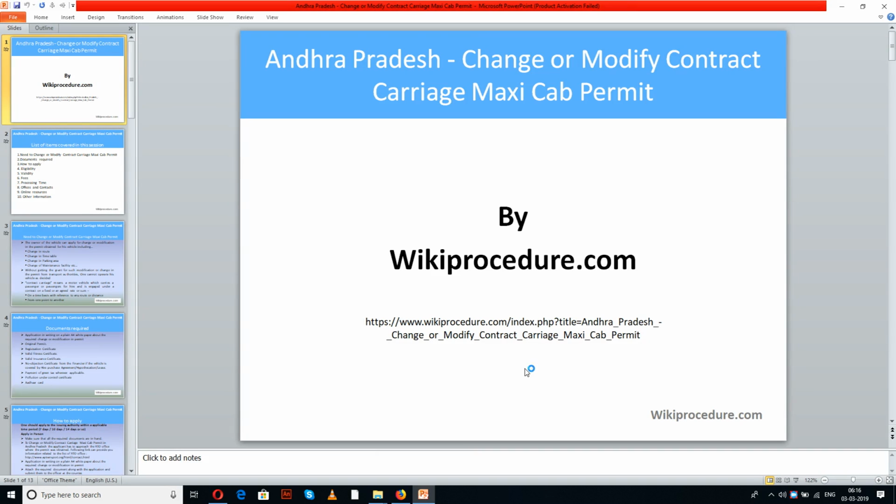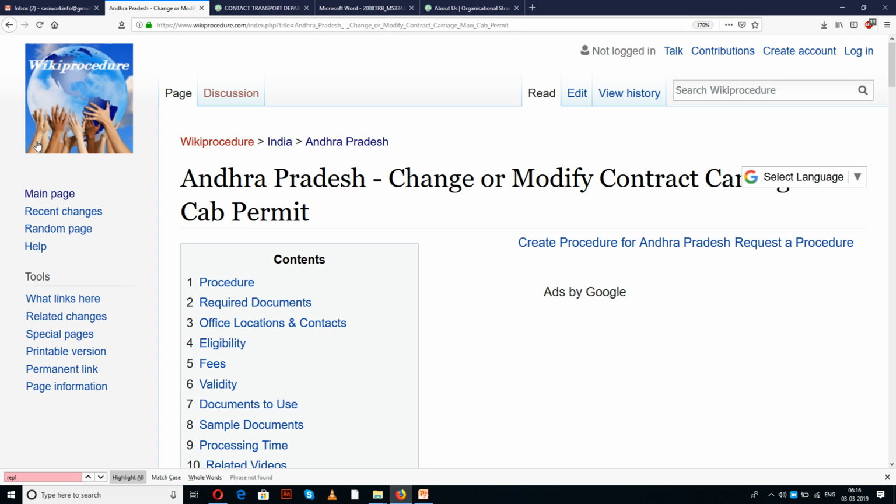Procedure.com welcomes you for another session on how to change or modify contract carriage maxi cab permit in Andhra Pradesh. The link provided below here will help you in reaching our site wikiprocedure.com and the page Andhra Pradesh change or modify contract carriage maxi cab permit.